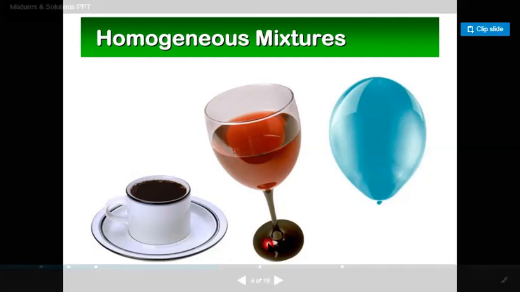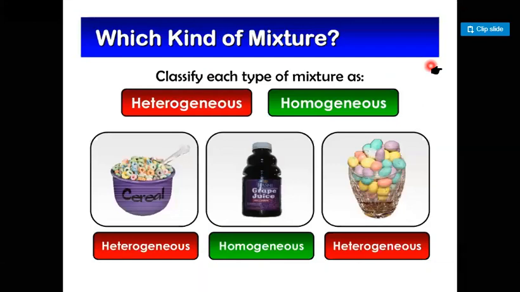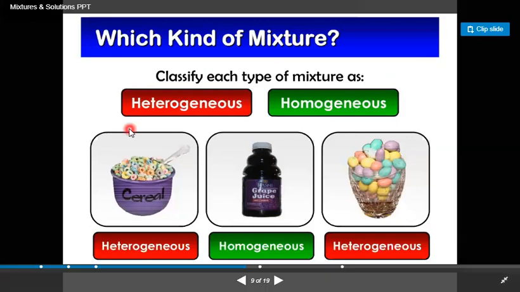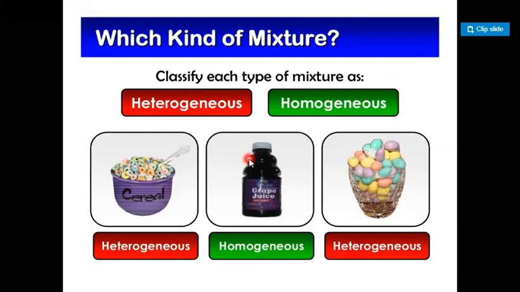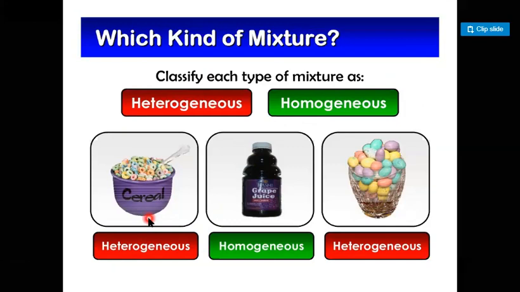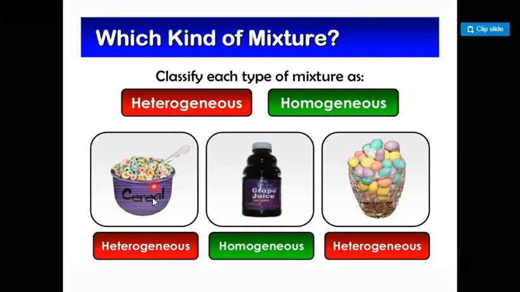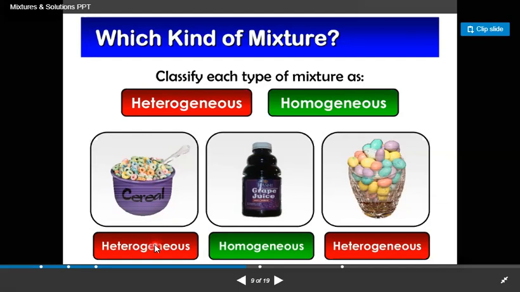Now I'm going to discuss my next slide. The objective is to identify which kind of mixture it is. In this picture you will clear your concept of what is a heterogeneous mixture and what is a homogeneous mixture. In the first example, we see a bowl of cereal filled with candies. These candies have different parts that can be seen easily, so this is an example of a heterogeneous mixture.